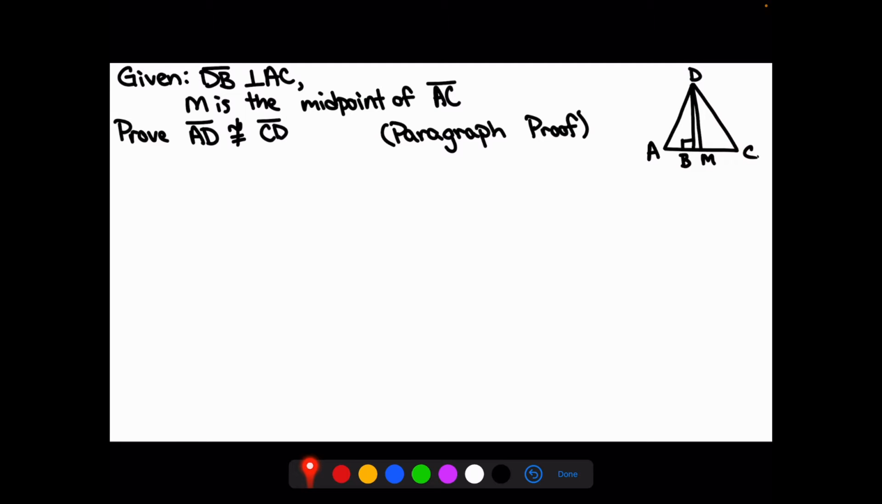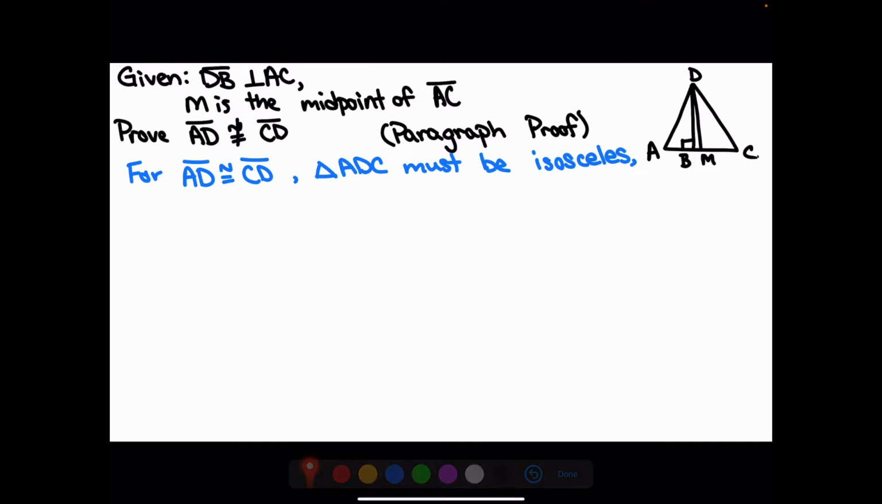So, first what we're going to do with this is we're going to assume the negation of what we're trying to prove. So we're going to go ahead and assume that AD is congruent to DC. And if that's the case, then triangle ADC would be isosceles. So that's how we're always going to start these off. We're going to assume the negation of what we're trying to prove.